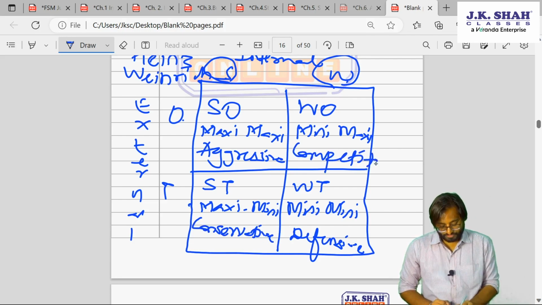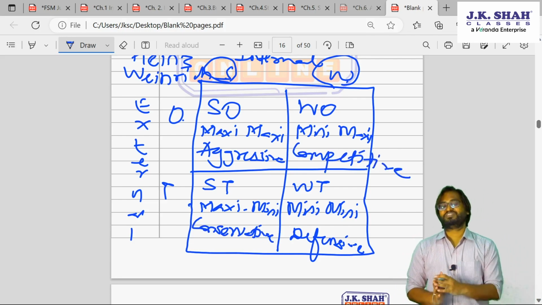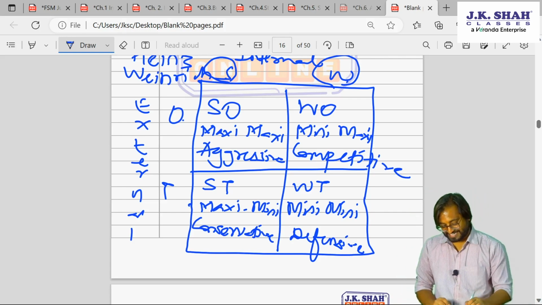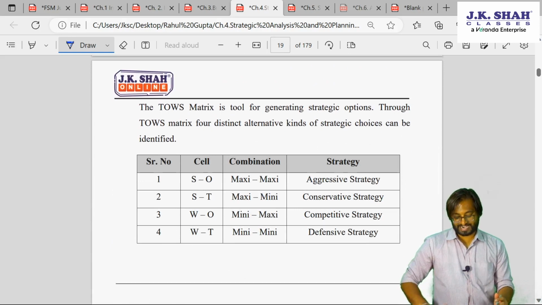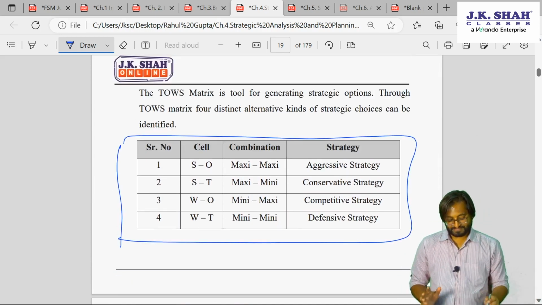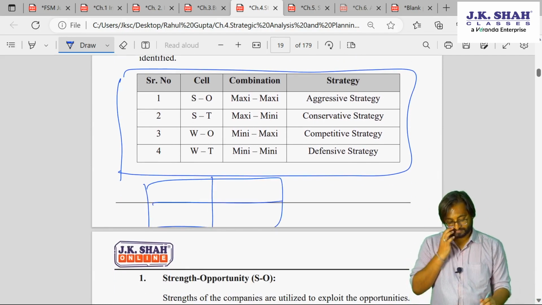Please bear with me for my shabby handwriting, guys. I forgot to give you this disclaimer. My handwriting is not that great. Please accept my apology, heartfelt apology, okay? This is the table which I drew here. In the box I gave you this, okay?